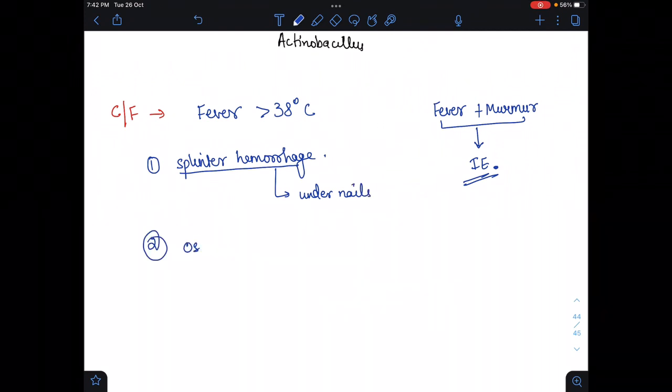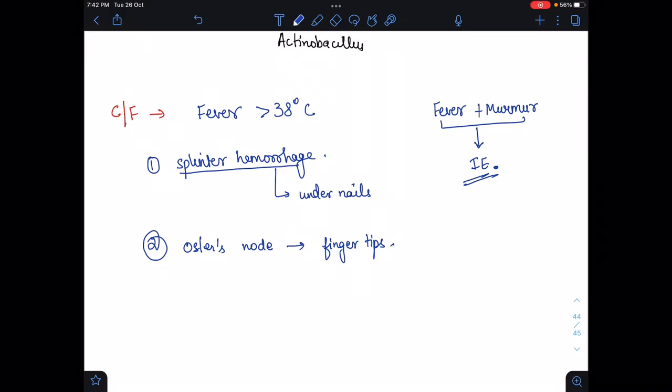And Osler's nodes will occur. Osler nodes are very inflammatory and very painful lesions, but they are on the fingertips. Please remember, they are on the fingertips, where the antigen-antibody complex is deposited. That's why it is occurring.